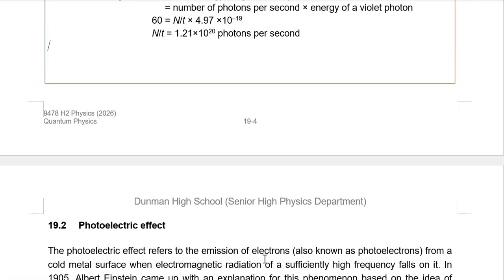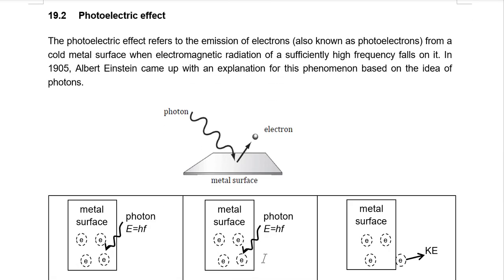So let's go to the photoelectric effect. What actually happens in the experiment that gave Einstein his Nobel Prize? This is what Einstein suggested. The formal definition for the photoelectric effect: it refers to the emission of electrons, also known as photoelectrons, but they're just electrons, emitted from a cold metal surface when electromagnetic radiation of sufficiently high frequency falls upon it. In 1905, Albert Einstein explained this phenomenon based on the idea of photons, which we were just introduced to earlier. So let's try and understand what's going on here.